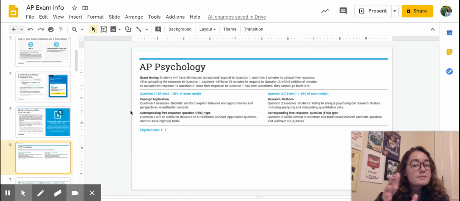Have a brief definition, but really hone in on that application. Make sure you're bringing it full circle, and make sure you're using synonyms. So if the word is correlation, don't say correlation in your application. Say association, connection, relationship, because that will help you sound smart to the reader.